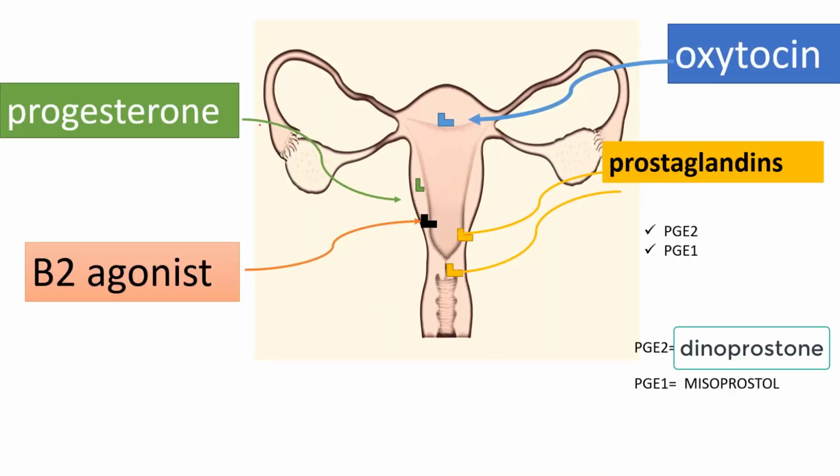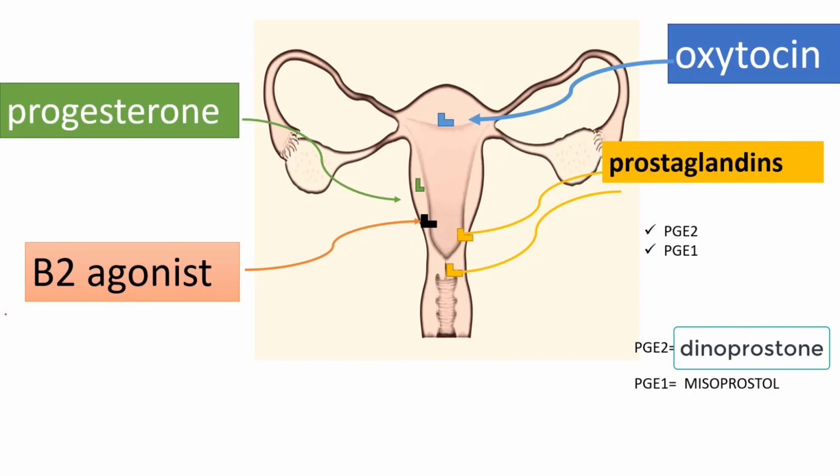Now I will tell you the important points which are very important to understand the mechanism of induction of labor. Actually, these points are very important to understanding the whole pregnancy. What normally happens in early pregnancy, due to the progesterone receptors, there will be relaxation of the uterus, as I have told you earlier, right?